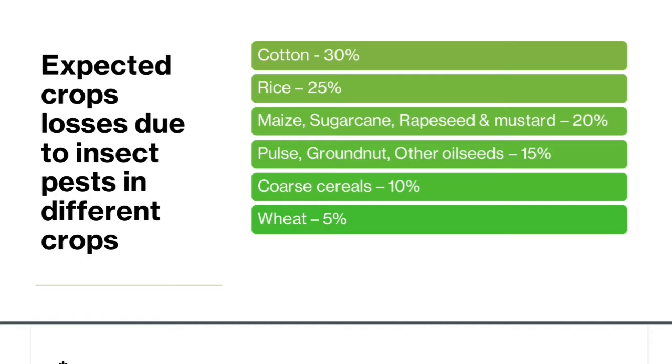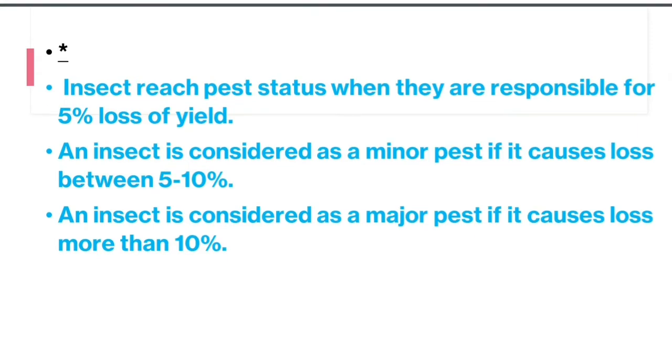So here is a table. Cotton 30%, rice 25%, and the lowest is wheat at 5%. It means cotton has the maximum crop losses due to insects at 30%, and the lowest crop losses due to insect pests is in wheat at 5%. And the next topic is insects.